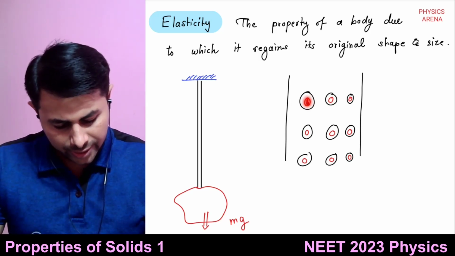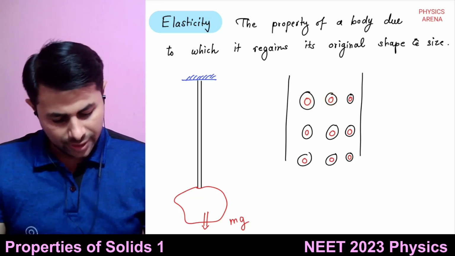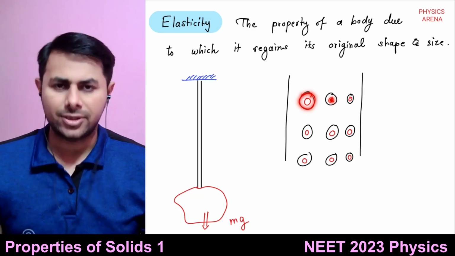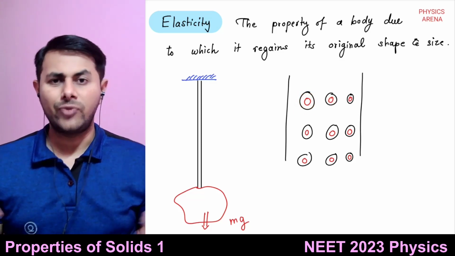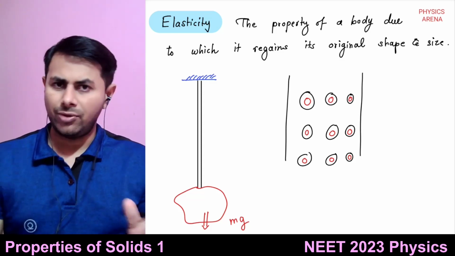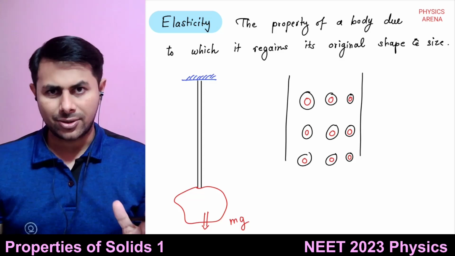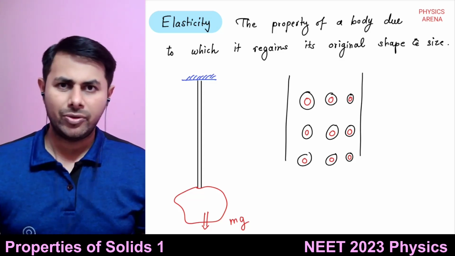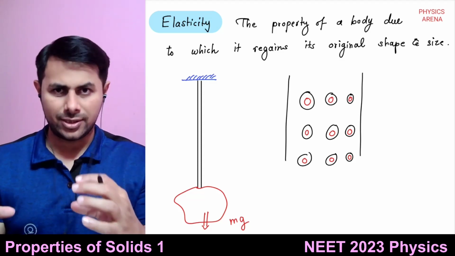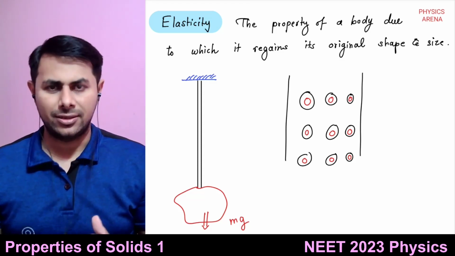But this nucleus and these electrons will attract each other. And this nucleus and these electrons will also attract each other. So there is some force of repulsion due to electrons and electrons and nucleus and nucleus, and there is some force of attraction between electrons of one atom and nucleus of the other atom, and vice versa.